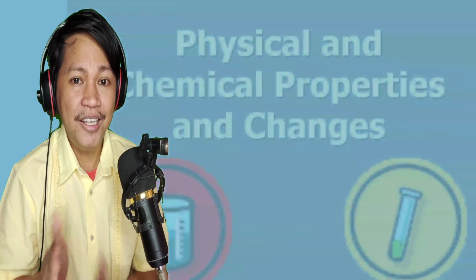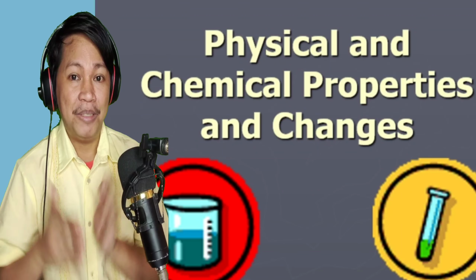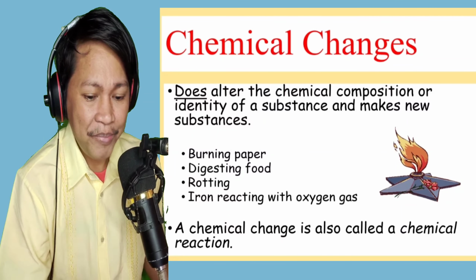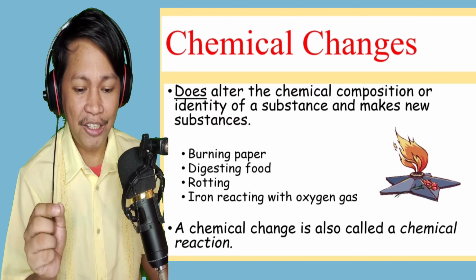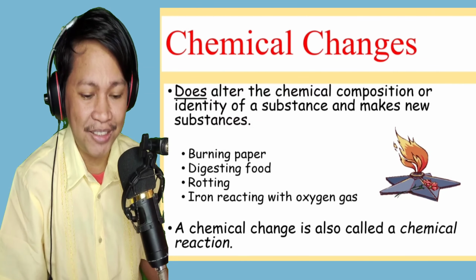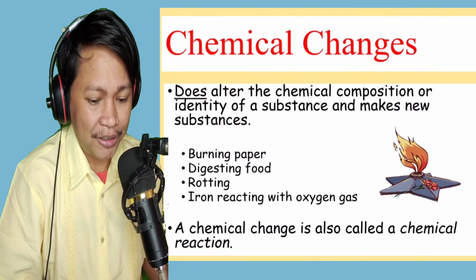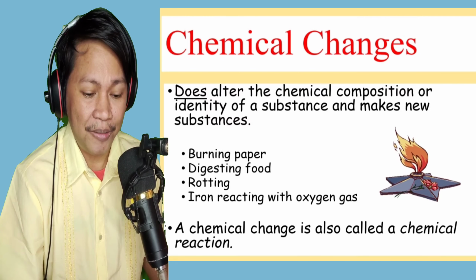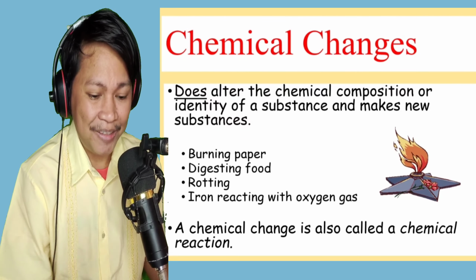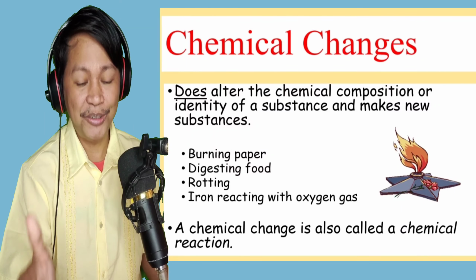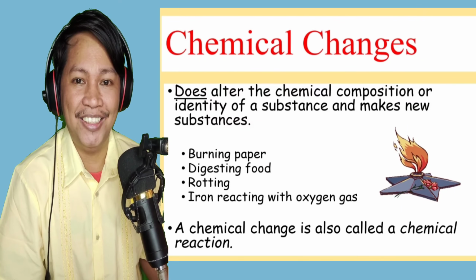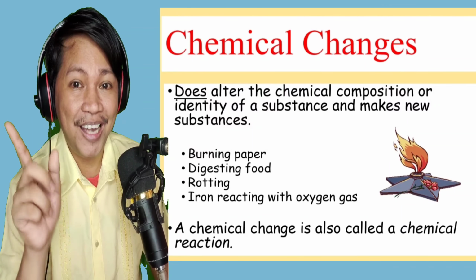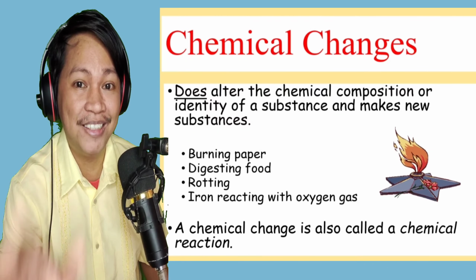Claro? Alright, in here, I am going to give another example para mas maintindihan lalo ang chemical changes. Sabi dito, it does alter the chemical composition or identity of a substance and makes new substances. So what are these activities? First, when you burn a paper, that is a chemical change. Digesting food, rotting, iron reacting with oxygen gas. Meaning to say, a chemical change is also called a chemical reaction. Again, a chemical change is also called a chemical reaction. Alright, I hope that klaro na yan sa inyo, class.